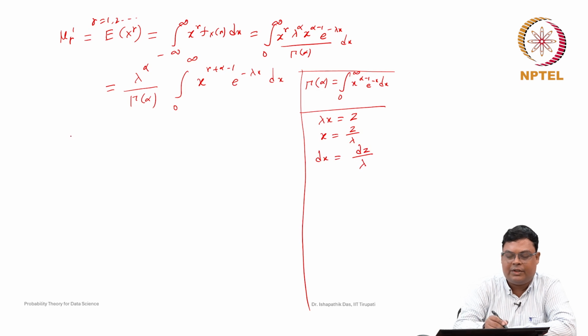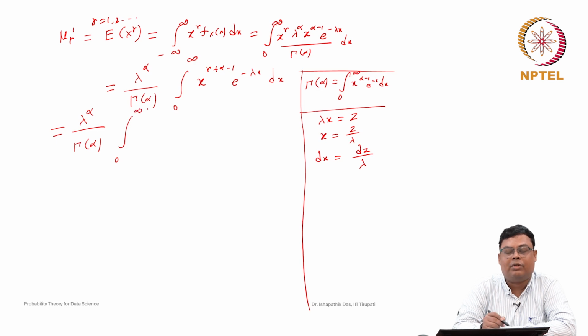So, this limit will not change. Then what we will find is lambda to the power alpha by gamma alpha, and the limit does not change: x goes to 0, z goes to 0; x goes to infinity, z goes to infinity. And x to the power r plus alpha minus 1, so x is nothing but z by lambda whole to the power r plus alpha minus 1, then e to the power of minus z, and then dz by lambda.